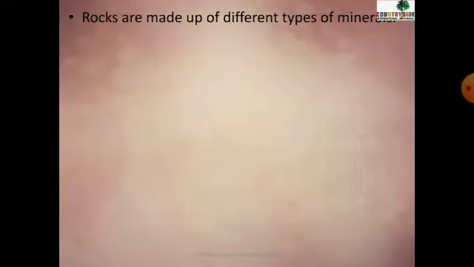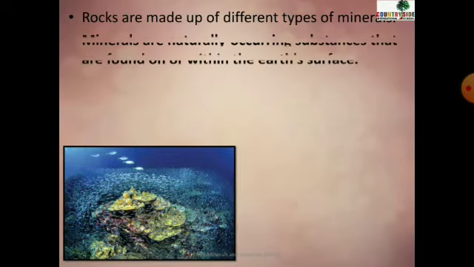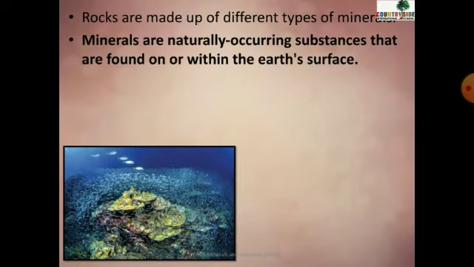Rocks are made up of different types of minerals. Not every stone is made up of minerals, but there are some precious rocks which are made up of different types of minerals. Likewise, minerals are naturally occurring substances that are found on or within the earth's surface. This is the definition of minerals. What are minerals? Minerals are naturally occurring substances.